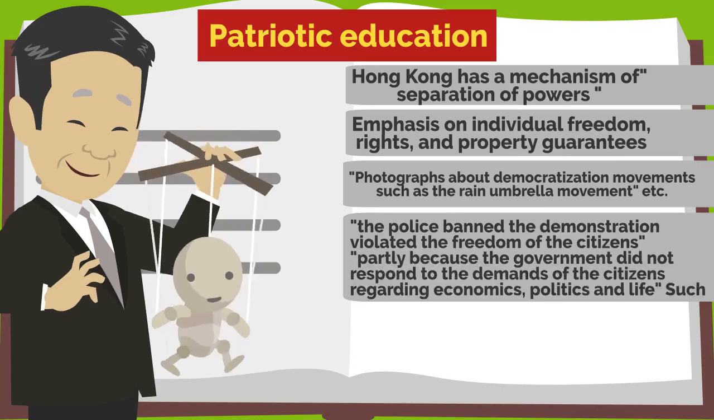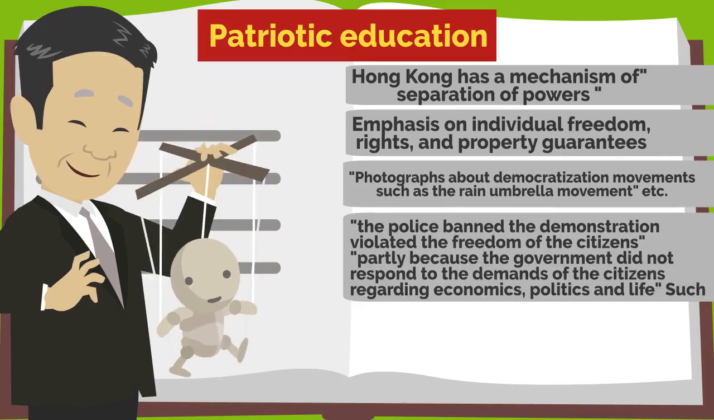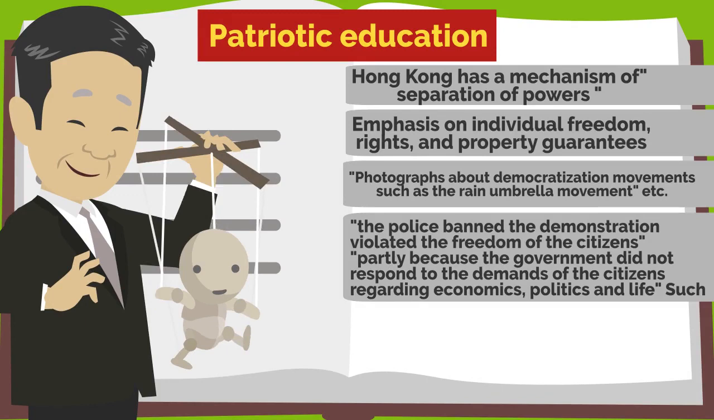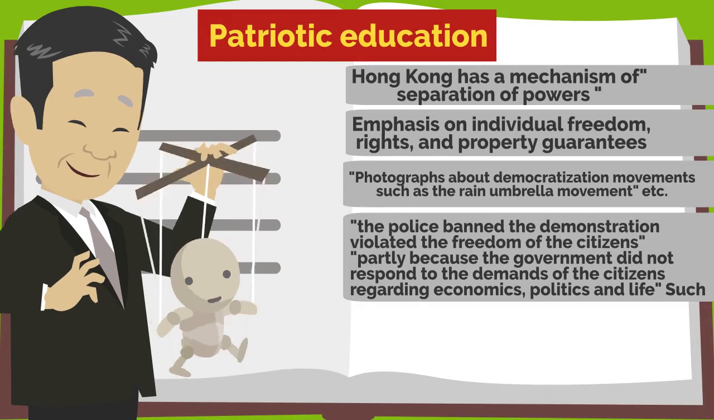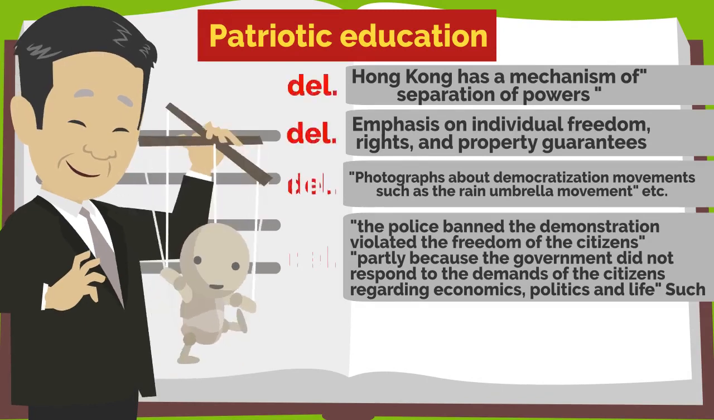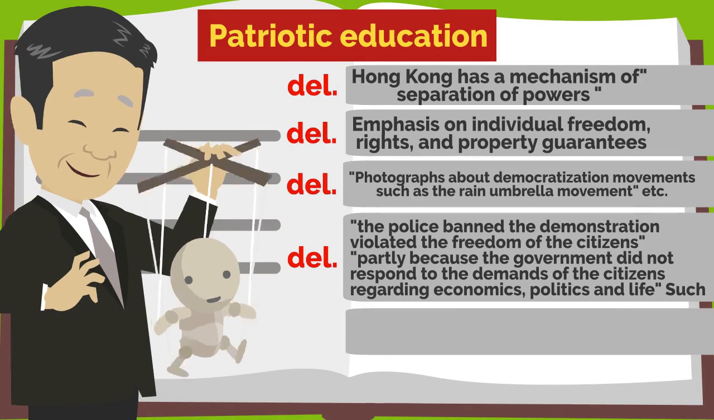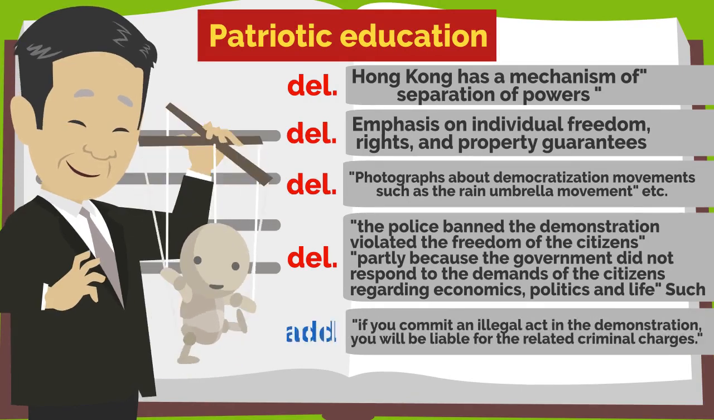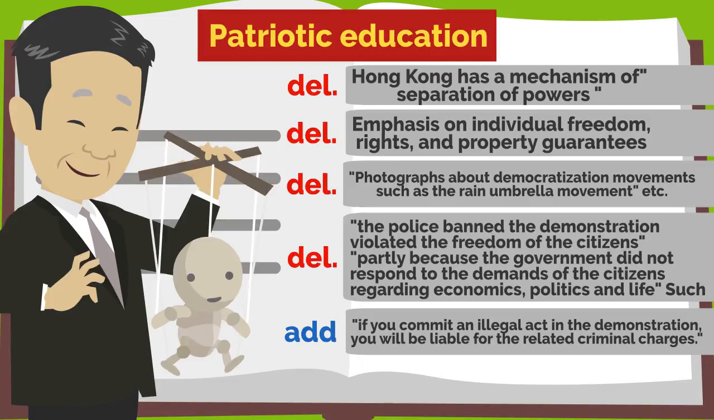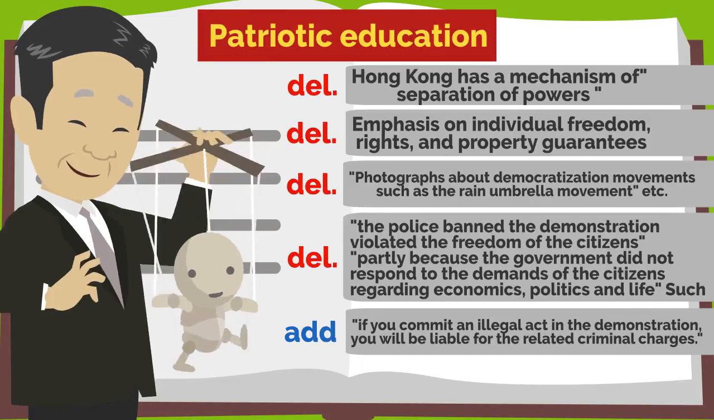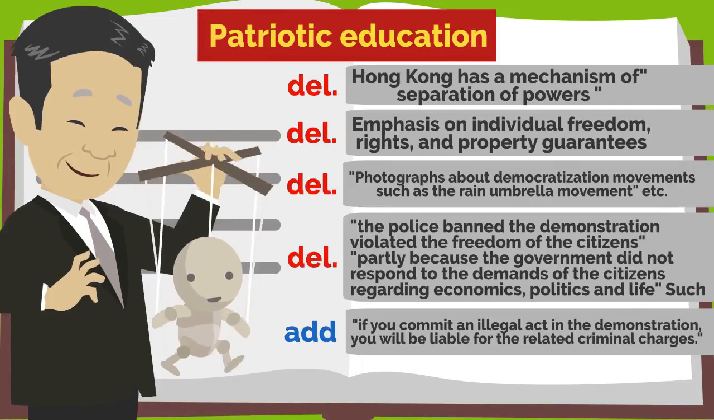The description that the police banned the demonstration violated the freedom of the citizens, and partly because the government did not respond to the demands of the citizens regarding economics, politics and life. However, instead, a statement was added that if you commit an illegal act in the demonstration, you will be liable for the related criminal charges.